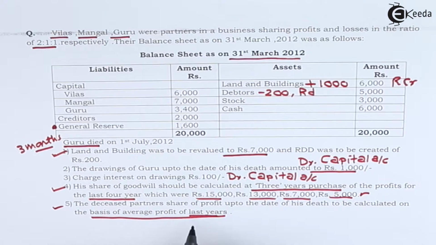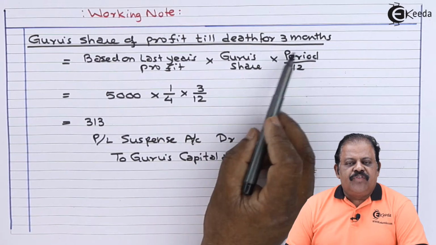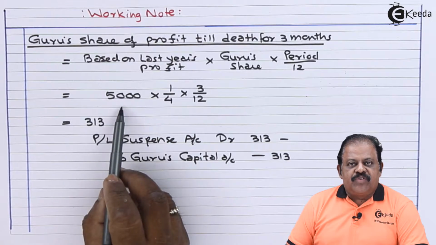The deceased partner's share of profit up to the date of his death to be calculated on the basis of average profit of last year. Average profit of last year is rupees 5,000. Guru's share of profit till death, that is for 3 months, based on last year's profit 5,000.